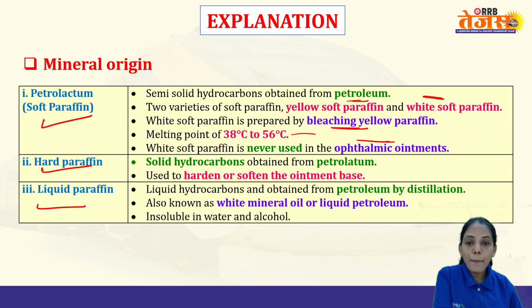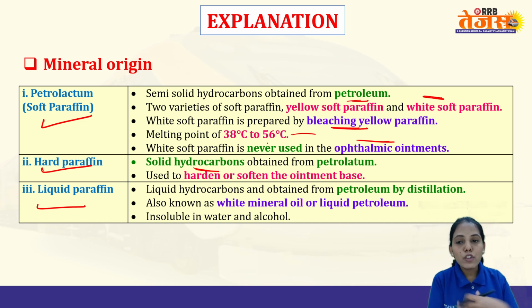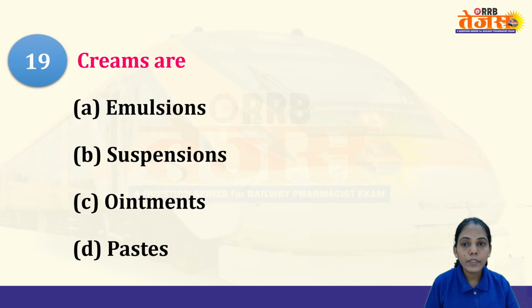Then we have hard paraffin. It is a solid hydrocarbon obtained from petroleum, and it is used to harden or soften the ointment base. Liquid paraffin is a mineral oil, obtained from petroleum by distillation. It is insoluble in water and alcohol. So these are the characteristics which should not be used in ophthalmic preparations. What are the melting point and origin? These are the important things.